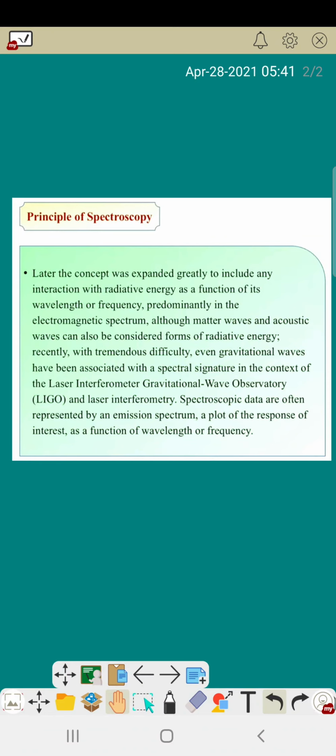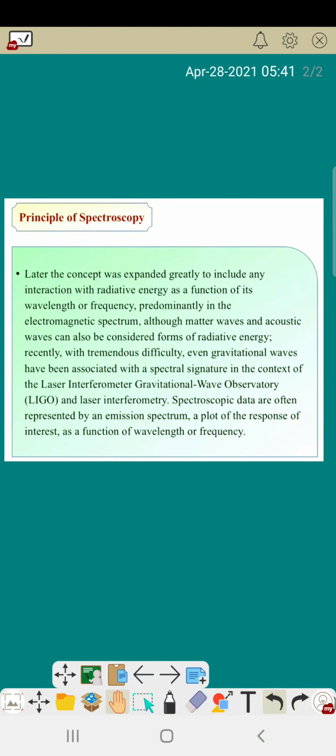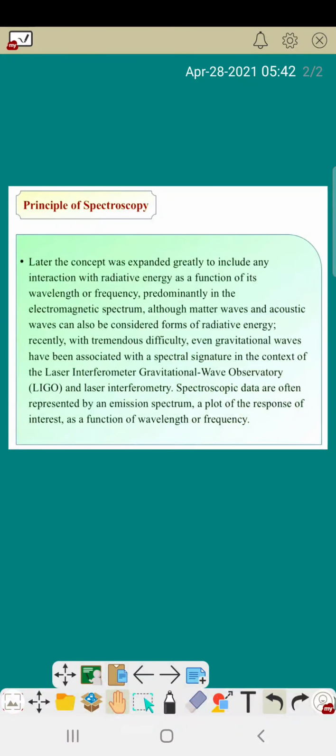So later the concept was expanded greatly, and not only the interaction of radiative energy with matter, but also gravitational waves and acoustic waves, that means sound waves, heat waves, and matter waves.